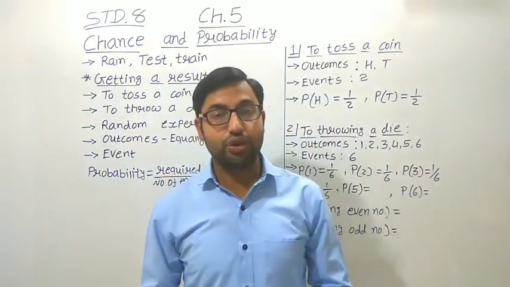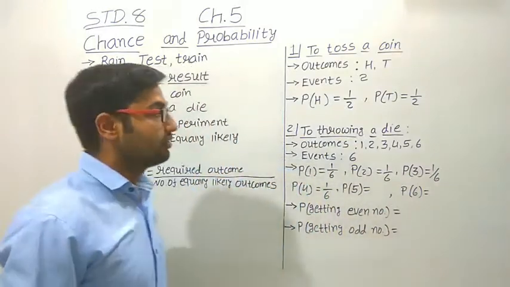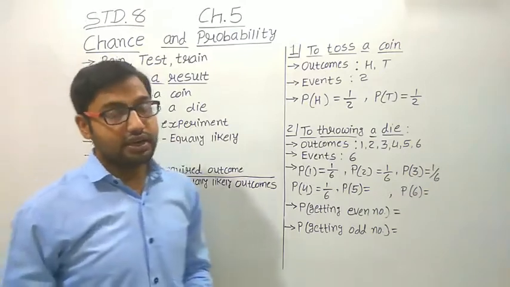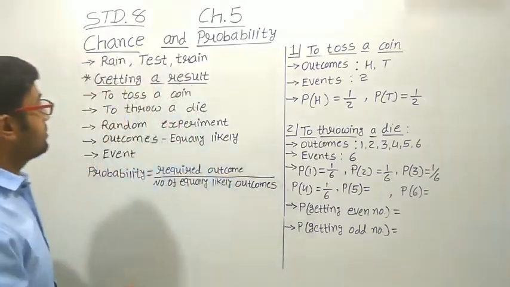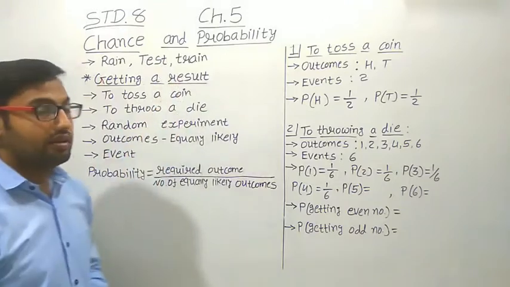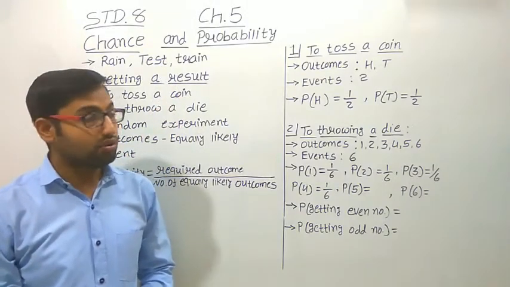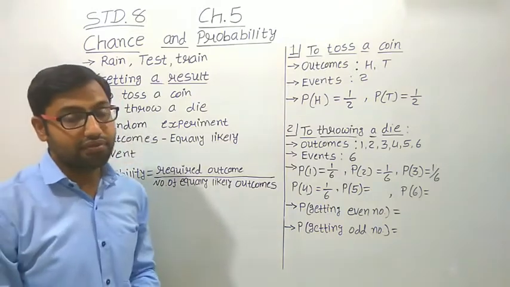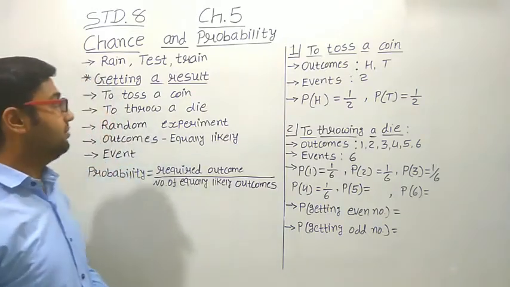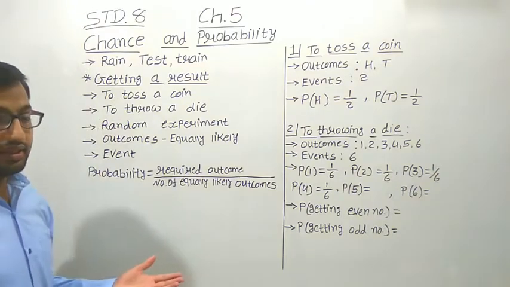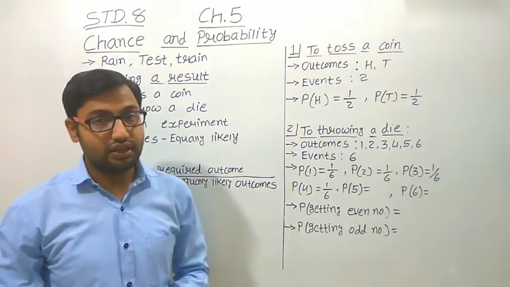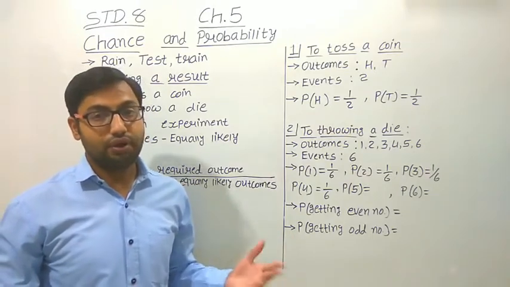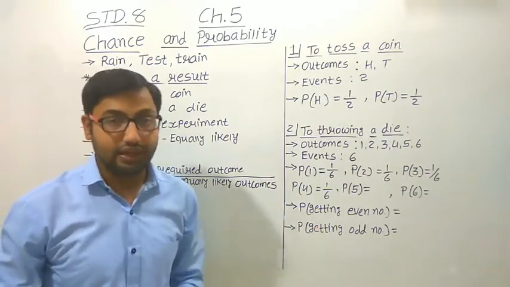Hello students, today we will study the next topic, that is of chapter 5, standard 8, data handling. This topic is chance and probability. Where can we use this chance and probability? Let us see some examples. Currently it is the rainy season. What will happen in the rainy season? It does not happen that it rains every day.